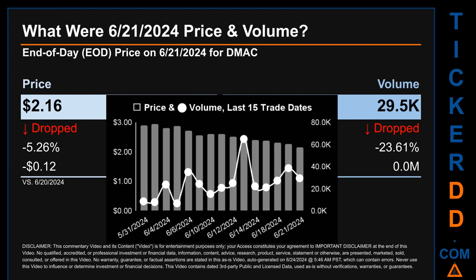The graph shows price and volume for the last 15 trade dates. Across a range of 79 cents, the max and minimum end-of-day price were respectively 2.95 and 2.16. Volume saw a range of 58.3 thousand, from a day low of 6.8 thousand to a day high of 65.1 thousand.